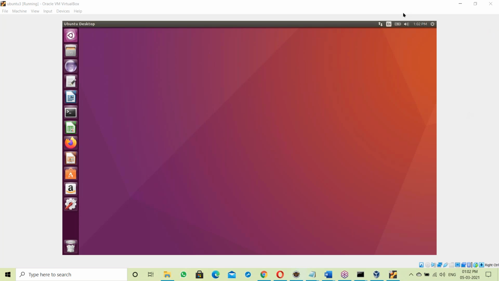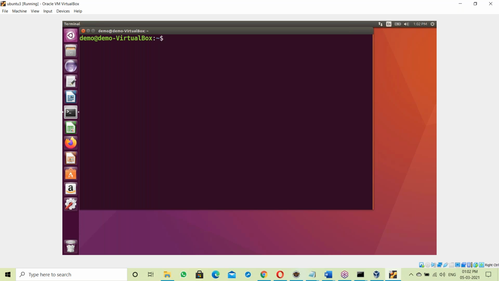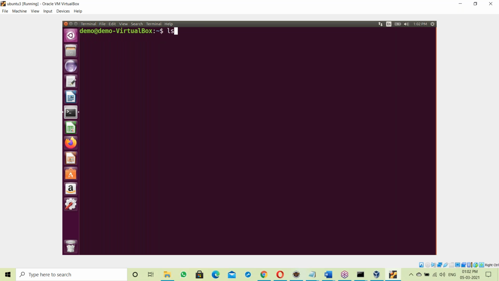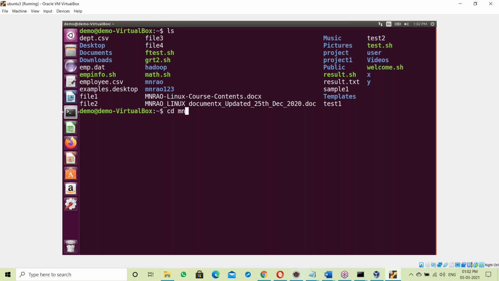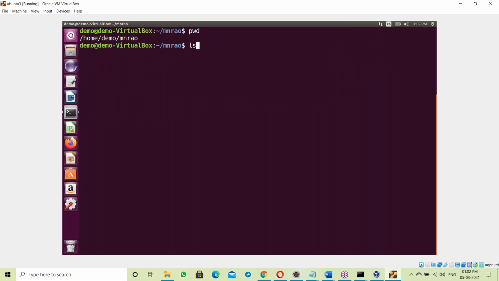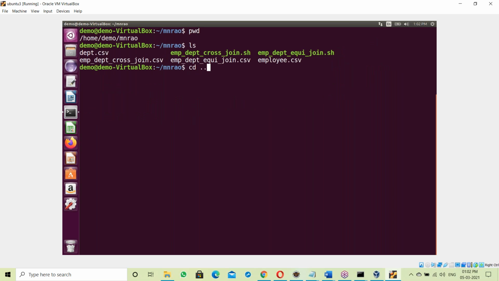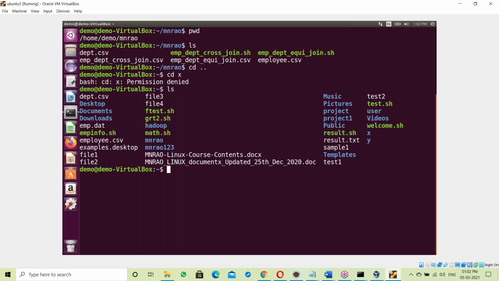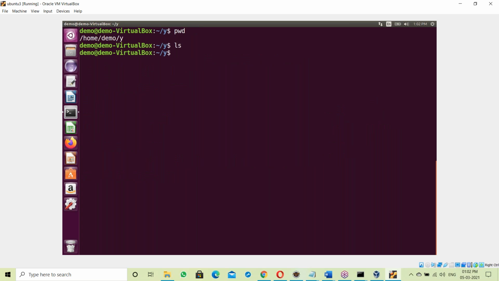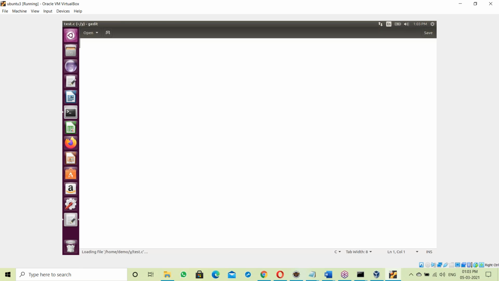Compiler, how the compiler works. Yes. Let us take some C program. So, one C program here. Let us write a C program. Yes, gedit test.c.